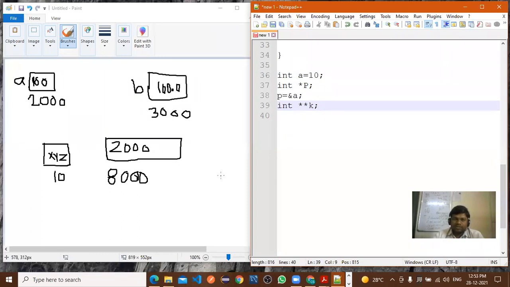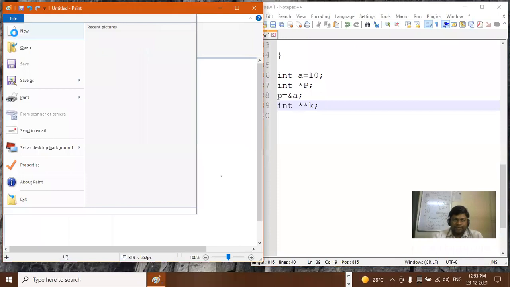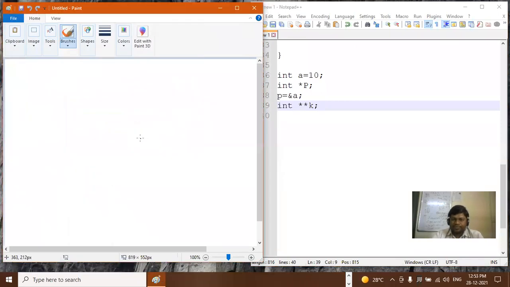Now how is A stored here? So the value of A is, suppose, 100, and the address of A is 1000.